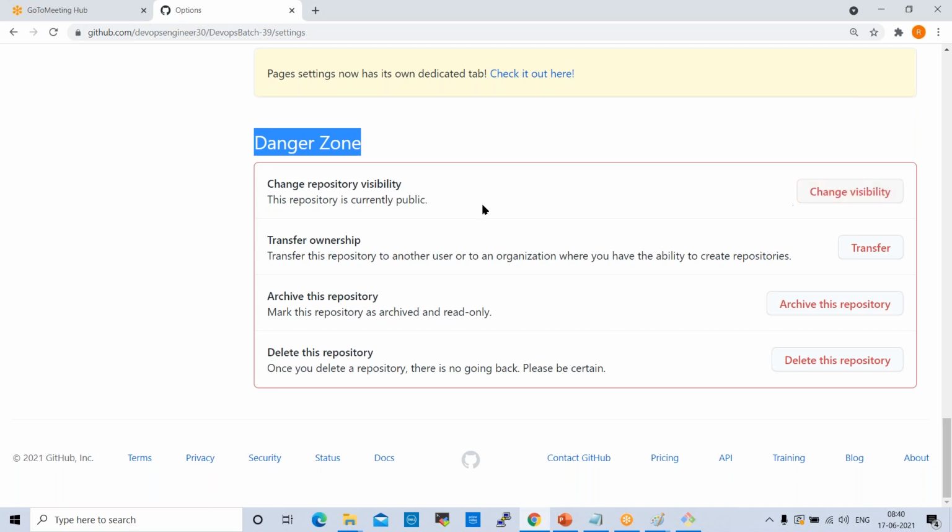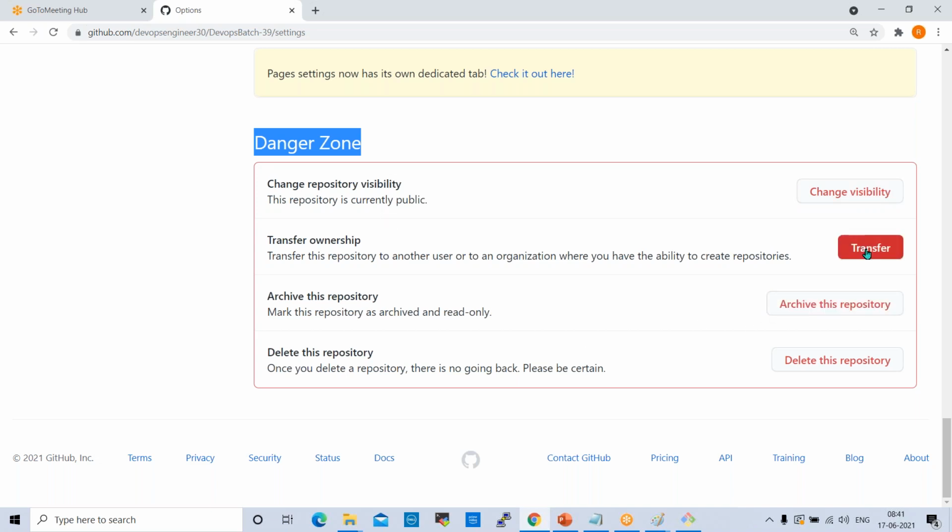Change visibility is the first option. Change visibility means we can convert this, currently it is a public repository. Normally in real projects, first we'll create a public repository and after that we'll convert it into a private repository. So if you want to convert this public repository into a private repository, click on this and it will ask you to provide some details. You need to provide that and we can convert it into a private repository.